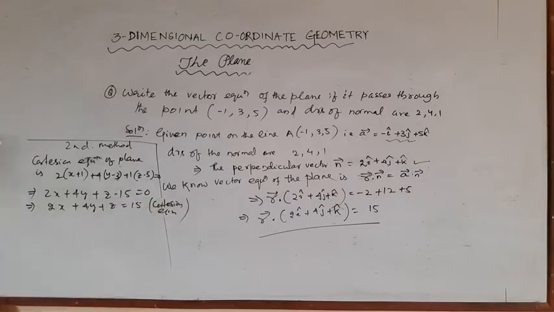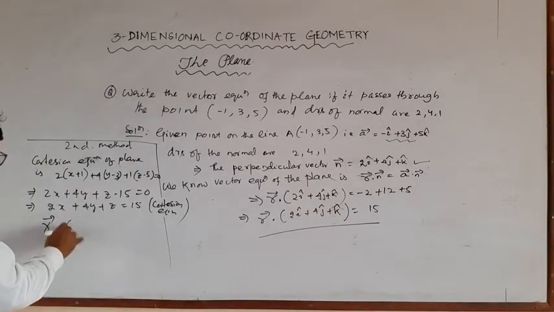Now how to convert shortly, that is Cartesian form to vector form. Simply remove x, y, z, write r vector dot, and insert i cap, j cap, k cap.